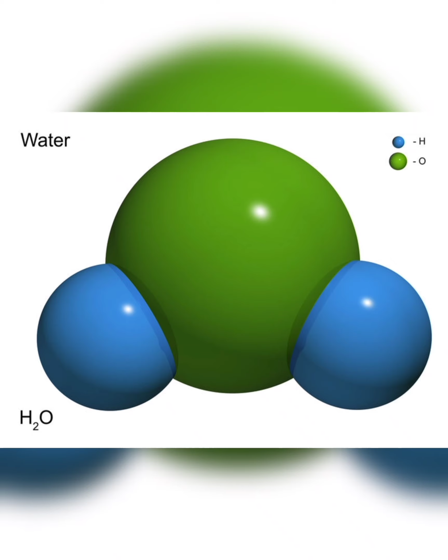And the next is a compound. Okay, a compound is something which contains more than one element, or we can say that a compound is the combination of two or more elements. So when 2 or more elements combine together or chemically react with each other, they can form a compound. Okay, for example, water.